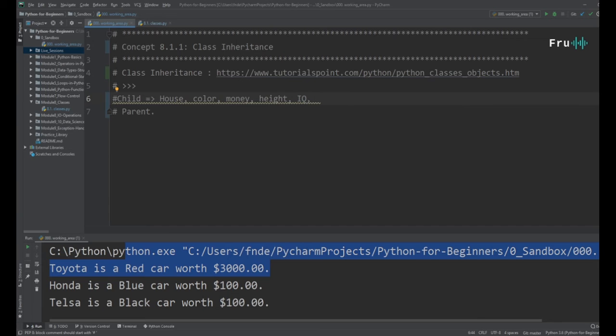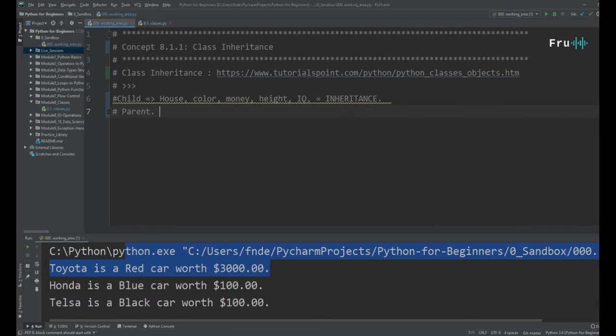So if a parent has a house, and the child inherits the house from the parents, therefore that house is the child's house. You can simply associate that house to the child, and that is inheritance. That's how we think about inheritance in the real world.